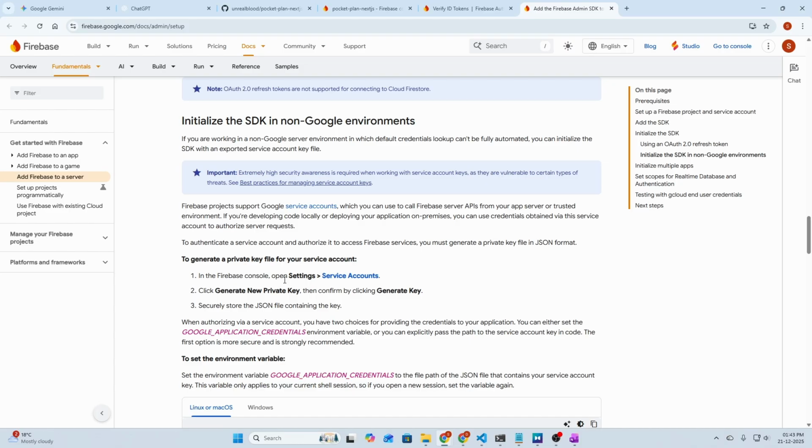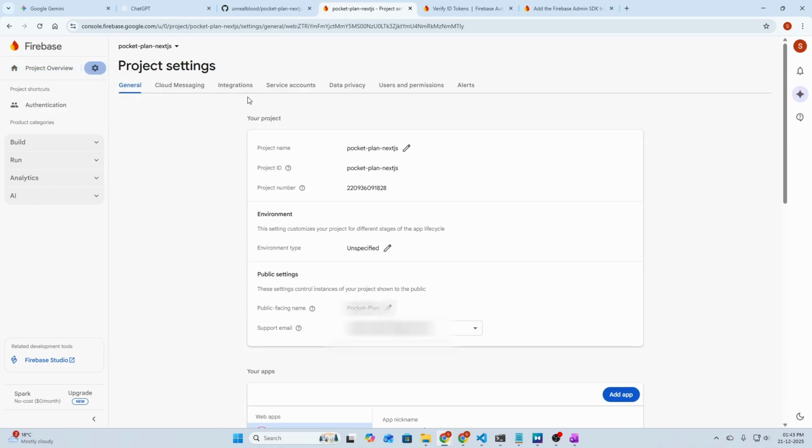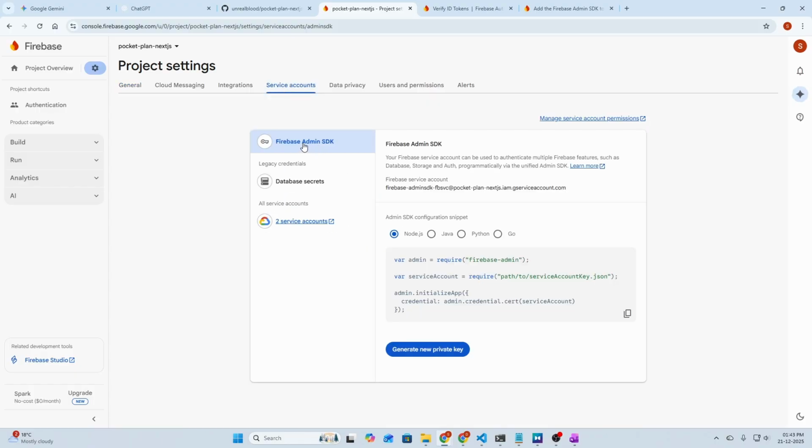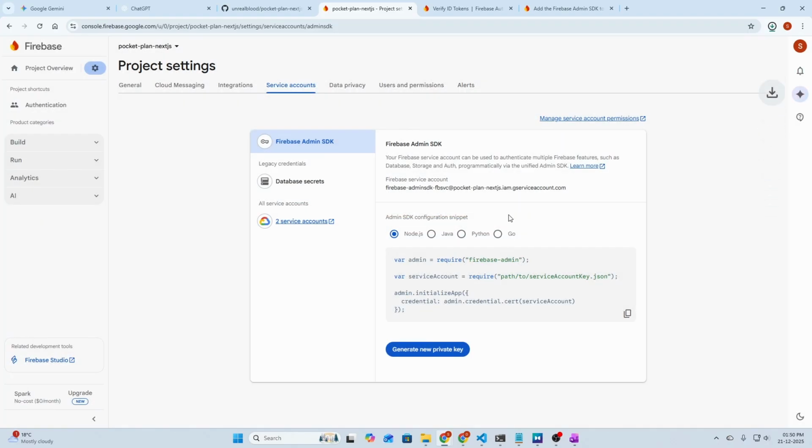In the Firebase console, open settings and service accounts. So let's go to the settings here, click on project settings, and click on service accounts here. Let's select the Firebase Admin SDK and click on generate new private key while selecting Node.js here. So let's click on it. It is saying your private key gives access to your project's Firebase services, and this is simply a warning saying you should not share your private key with anyone. So let's click on generate key and it will generate a key for us.